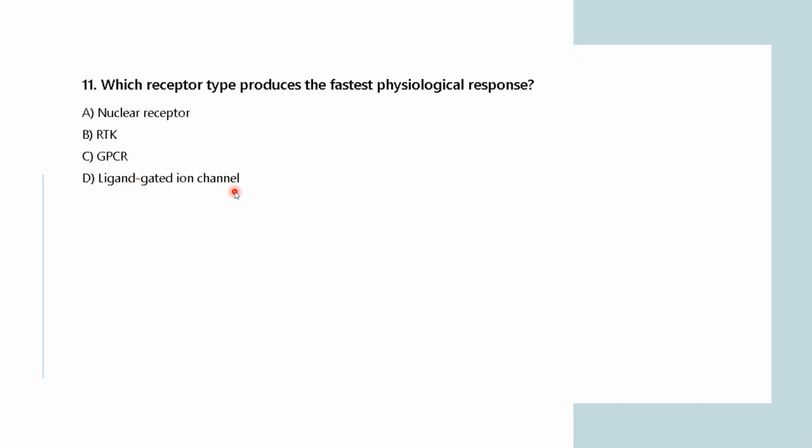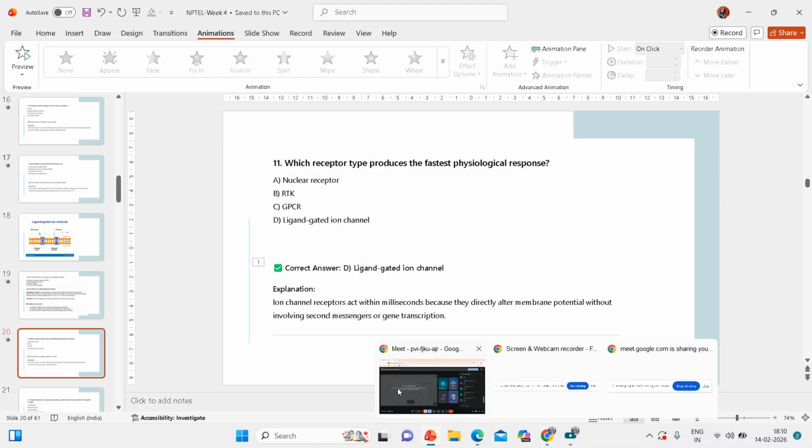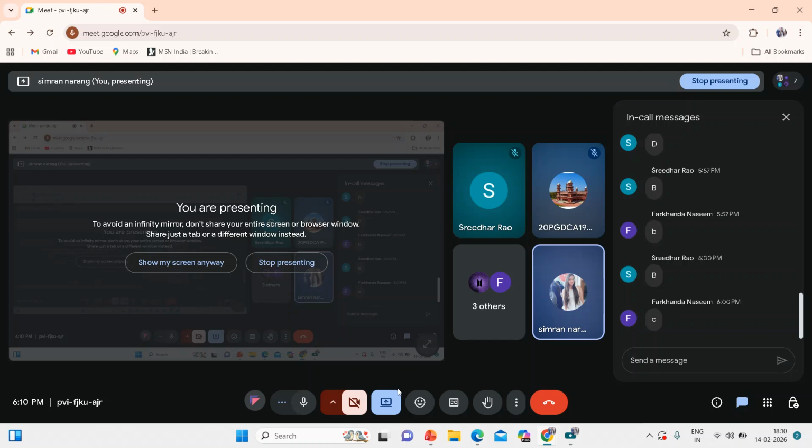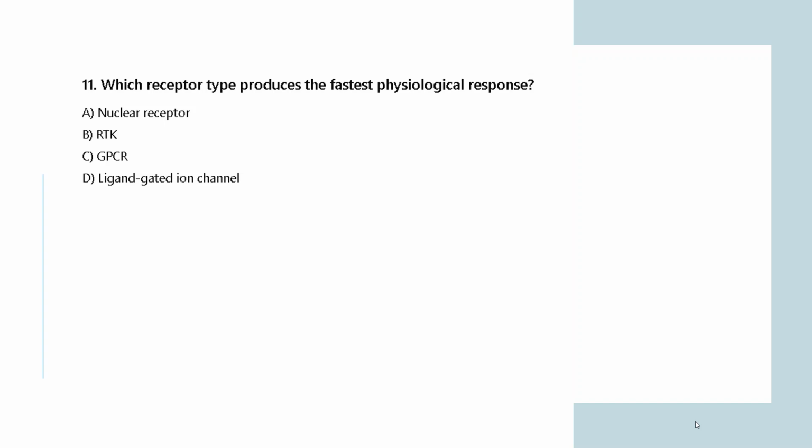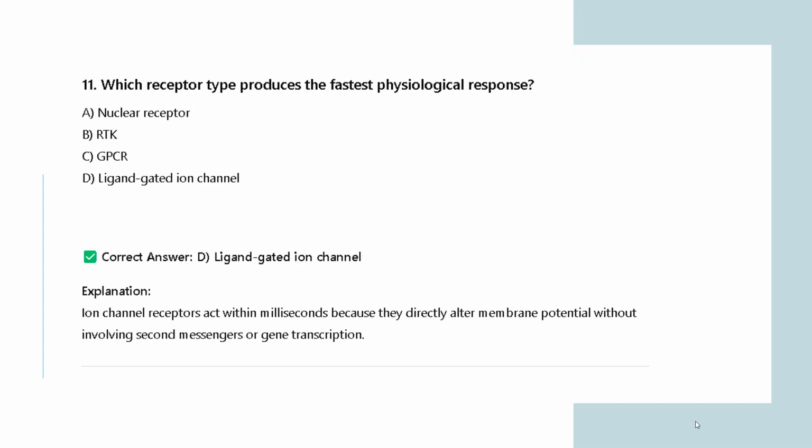So what do you think produces the fastest physiological response? Any guesses? C, B. Okay. So it is D, ligand gated ion channel.